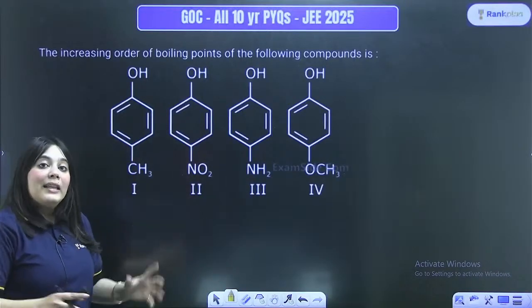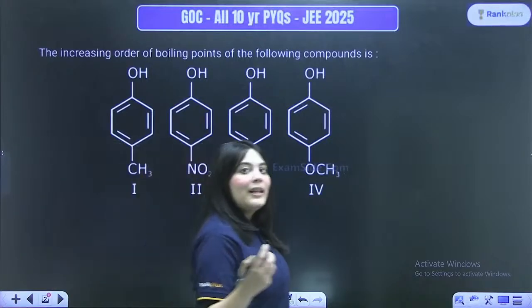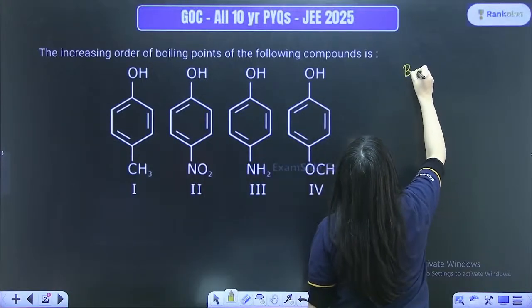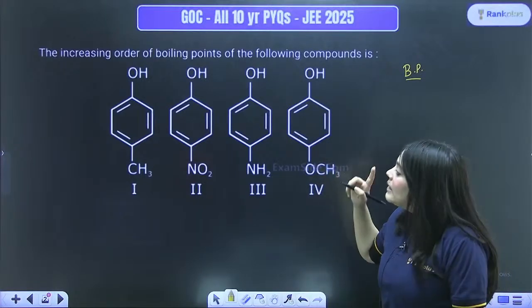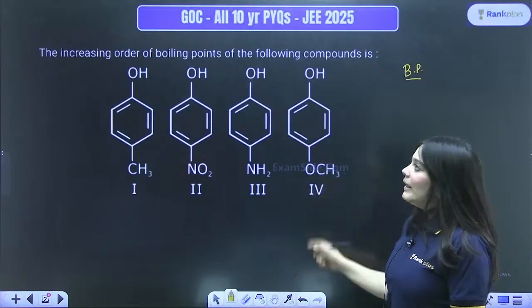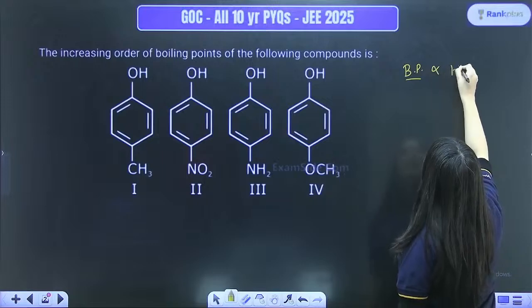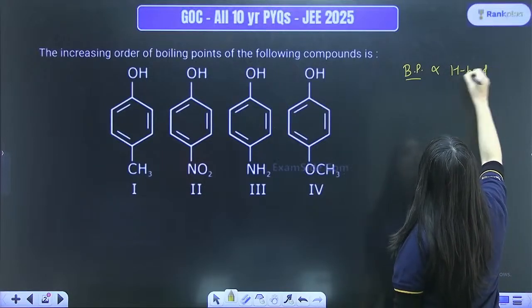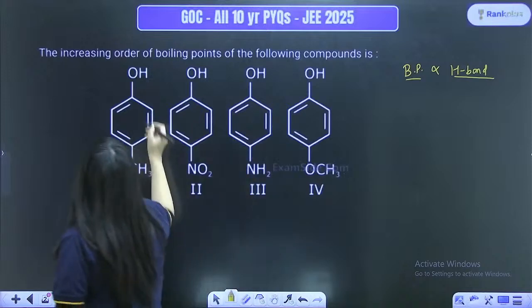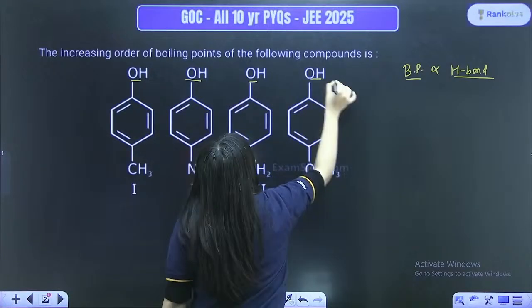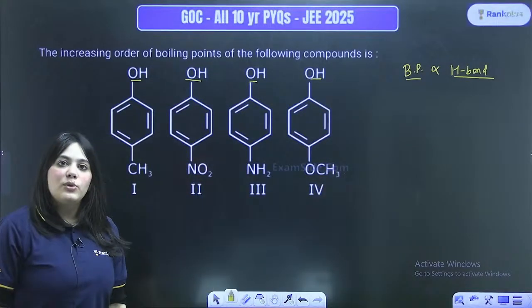Can you see all these options actually look the same? They all have a phenol group, and to the phenol group some other substituents are added. Now they are asking you about the boiling point. Whenever they ask you about boiling point, it depends on a lot of factors, but after seeing the options, I know that here the boiling point is dependent on H bonding. On H bonding formation.